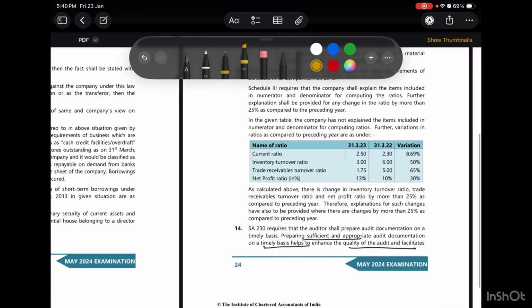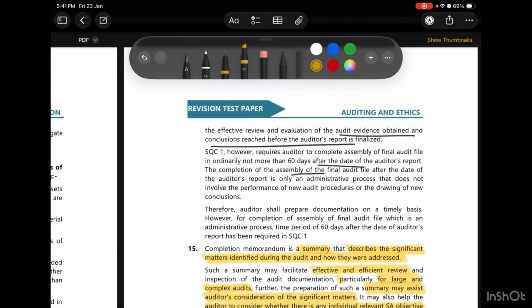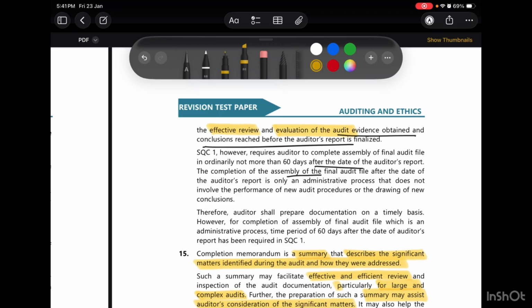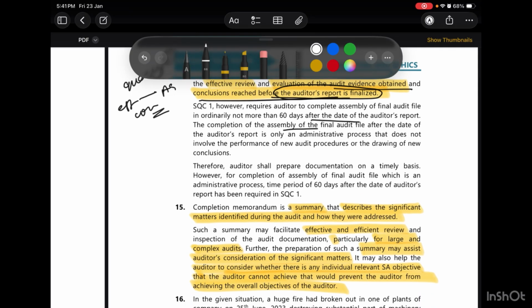So right, SA 230 requires that the auditor shall prepare audit documentation on a timely basis, and preparing sufficient and appropriate audit documentation on a timely basis will help to enhance the quality of the audit. So first of all, we will enhance the quality of the audit, and then it will facilitate the effective review and evaluation of the audit evidence obtained and the conclusions which are reached before the audit report is finalized. So what are the three things? Again, quality will be enhanced, and then effective review and evaluation of the conclusions and audit evidence before the audit report is finalized.